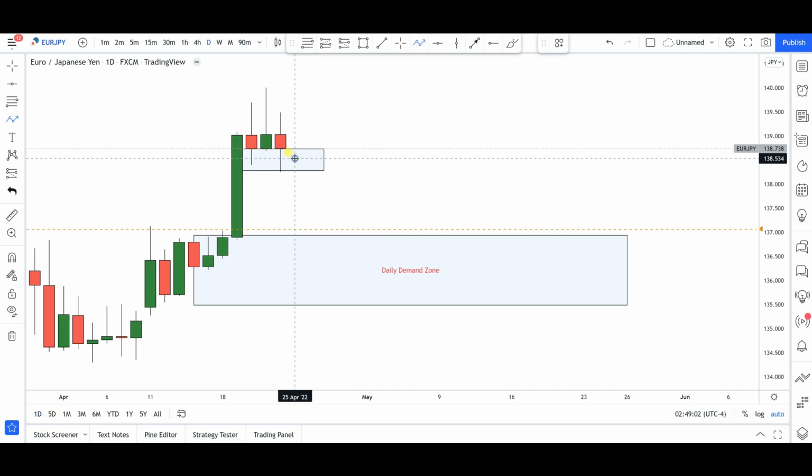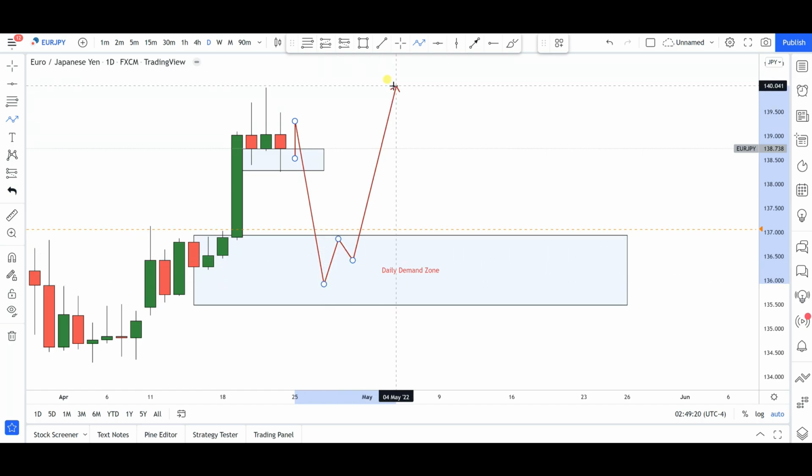So maybe on the open of next week we might get a push to the upside, and then from there, anywhere from right around here, maybe we might get another very significant bearish move that will now take us into this particular daily demand zone that we have identified, maybe 136.50, 136.00 levels, from where I will expect the bulls to come back into these markets again to continue pushing these markets to the upside.